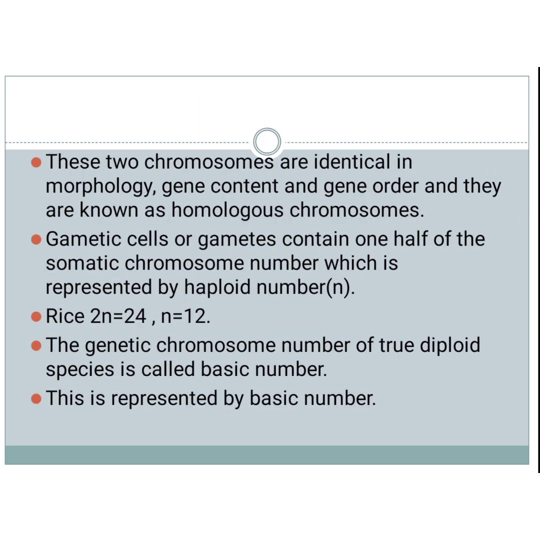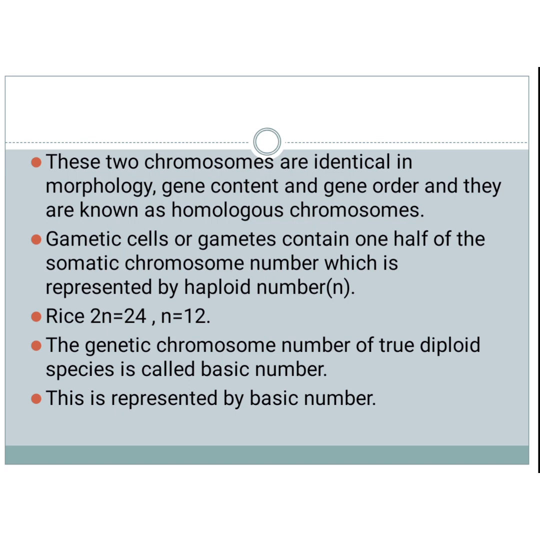What are homologous chromosomes? The chromosomes which are identical in morphology, gene content and gene order. Next, gametic cells or gametes contain one half of the somatic chromosome number, which is represented by the haploid number, that is n. Half of the diploid number is the haploid number. For example, 2n equals 24 is the chromosome number of rice. n equals 12 is the haploid number of rice.